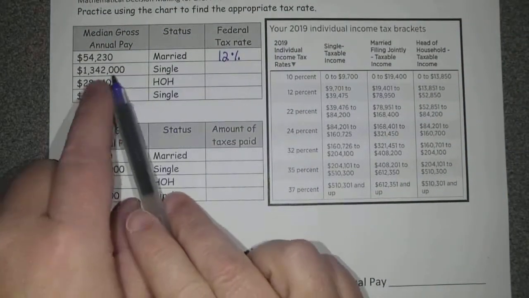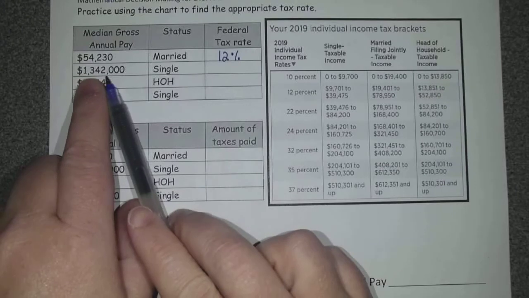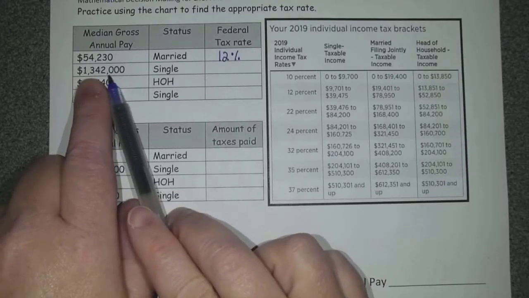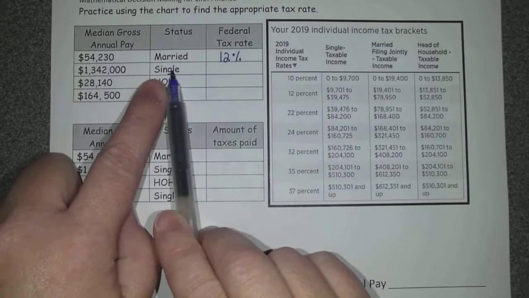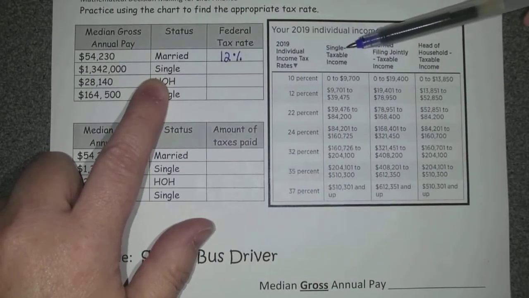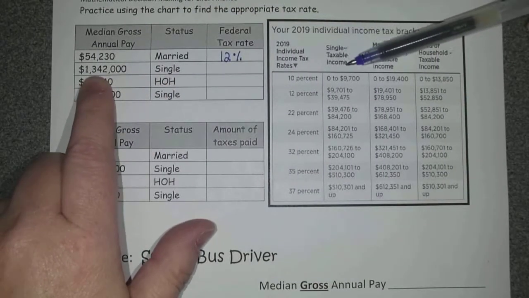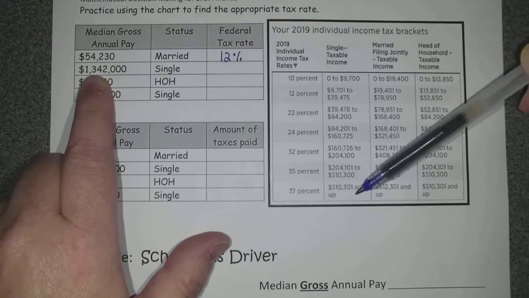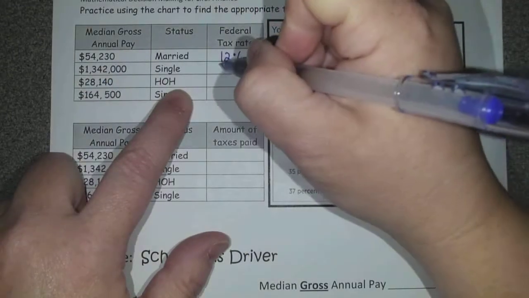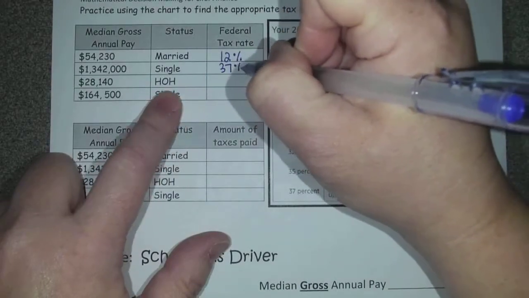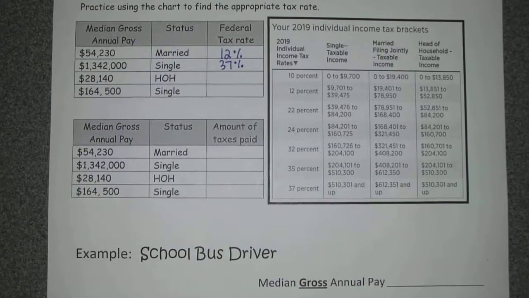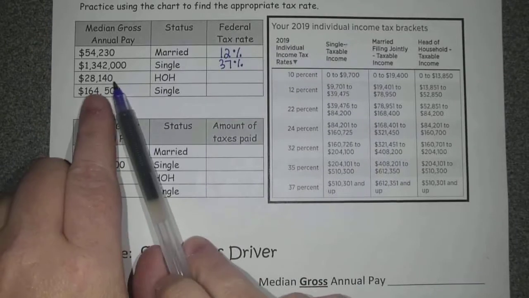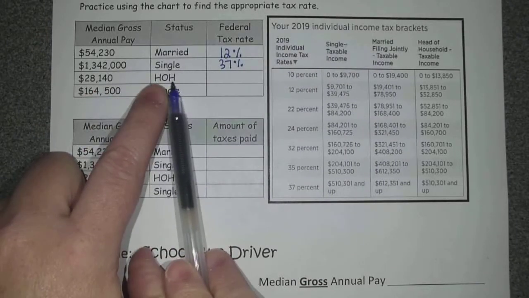Okay. This time, this guy makes $1 million and some change a year. That's really lucky of him, right? And he's single. So we're looking down the single column, and we're going to $1,300,000. So where's that going to be at? 37%. So imagine, you guys, 37% of your income would go towards taxes. That's a lot of money. Okay? All right. The next one. Anybody know what HOA stands for?